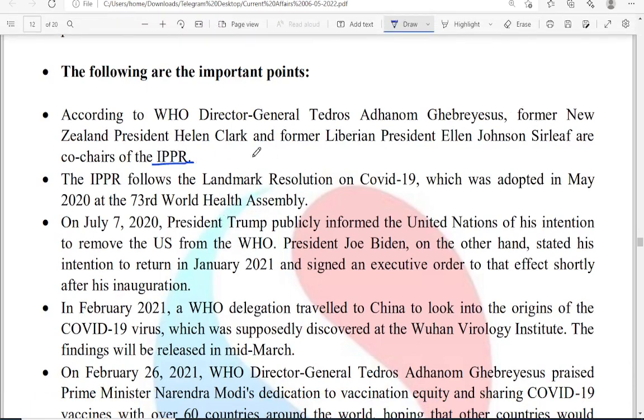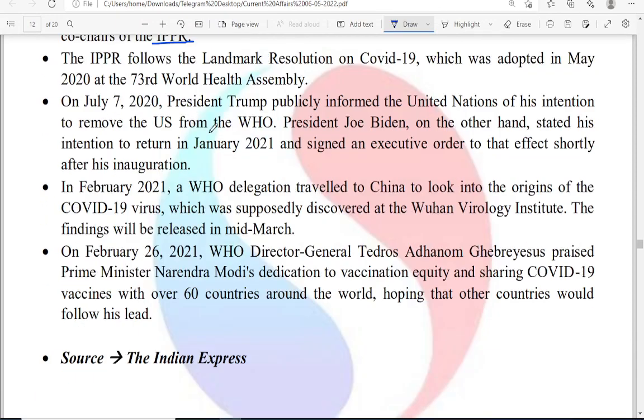IPPR follows the landmark resolution on COVID-19, and also President Trump publicly informed the UN of his intention to remove the US from WHO. Okay, on the other hand, President Biden stated his intention to return in January 21 and signed an executive order to that effect shortly after his inauguration.